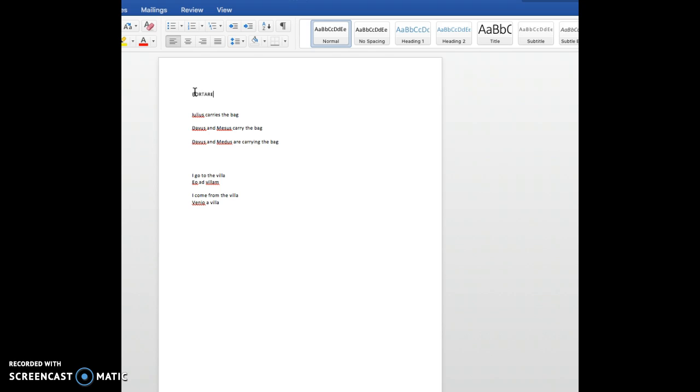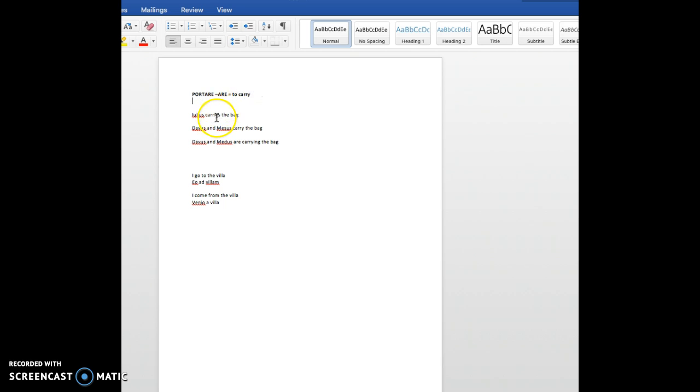For example, let's take the verb portare, to carry, okay? If a sentence asks you to translate Julius carries the bag, Julius is the subject of the sentence. Carries is the third person singular of the verb. So you must not write Julius portare with the infinitive. The forms in are, ere, and ire are the infinitives. Okay, portare means to carry. It's this form in English, the form of the present infinitive.